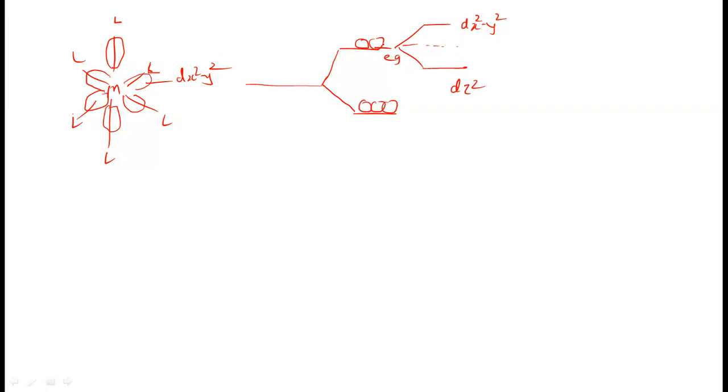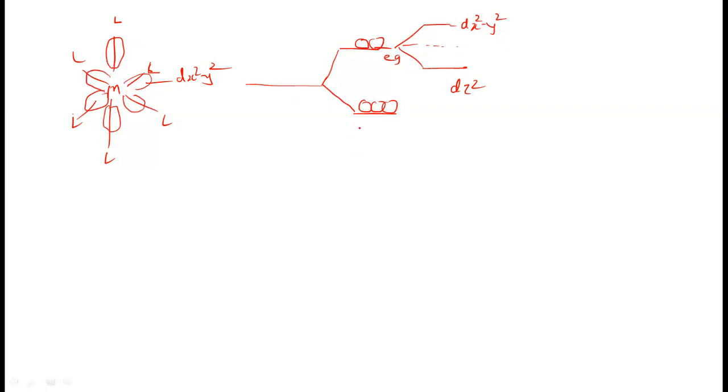So these two d orbitals cannot remain in the degenerate state. These orbitals are split into two now, where dz square has the lower energy level, and dx square minus y square has the higher energy level. This is because the complex is now a tetragonally distorted octahedral complex.